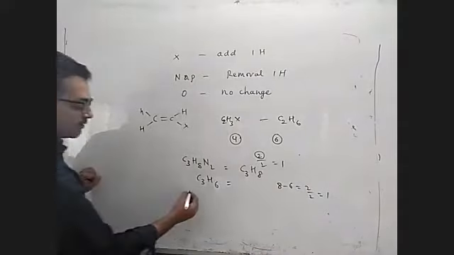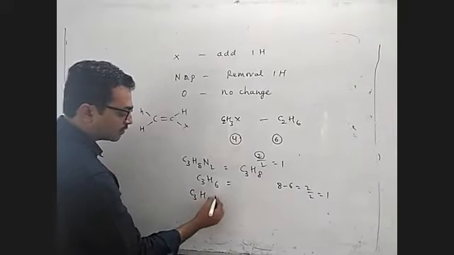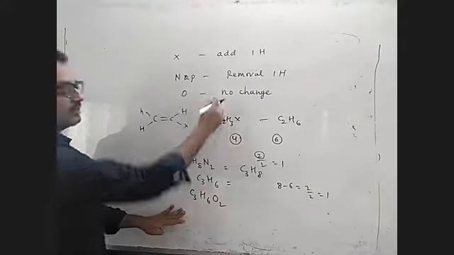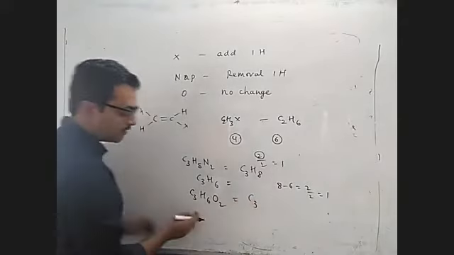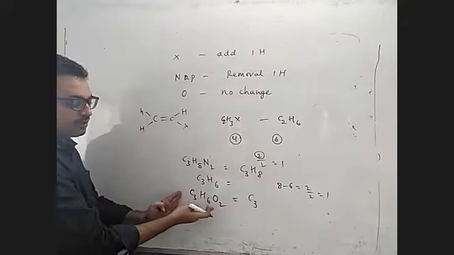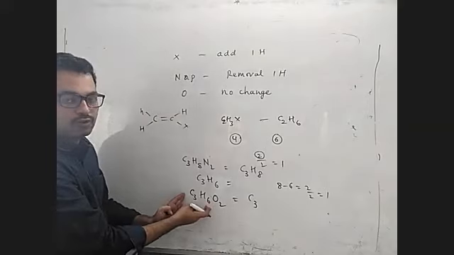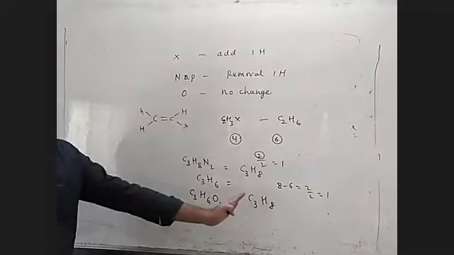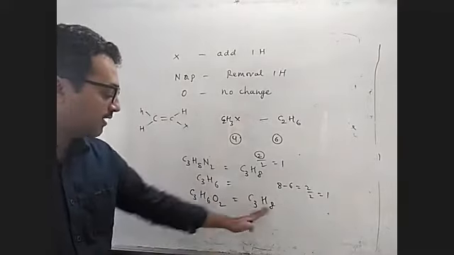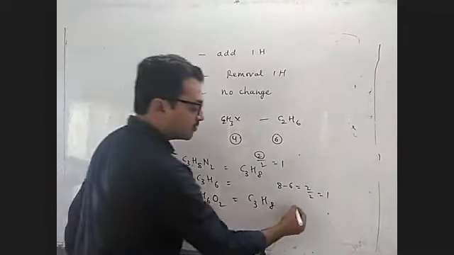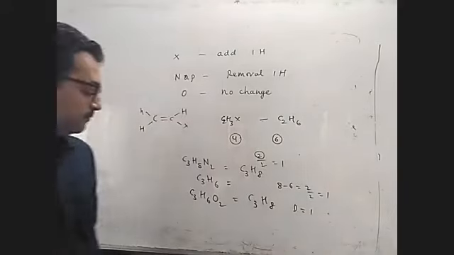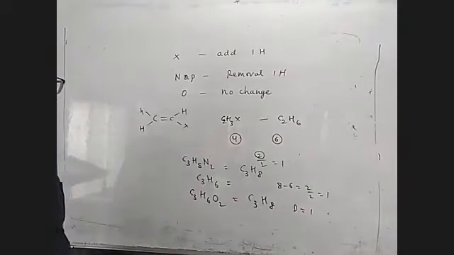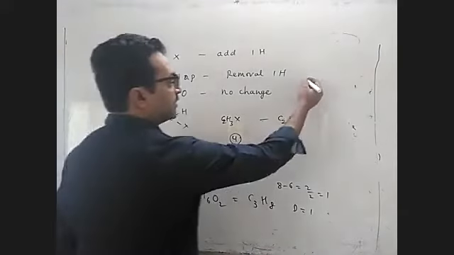And suppose you take C3H6O2 like this, then no need to count anything. If oxygen is there, no change. Just calculate the hydrogens as they are present in the given compound. So C3H8 is the saturated partner for this, and 8 minus 6 is 2. So here also double bond equivalence is 1. Are you getting my point? Yes, correct, Kiran.